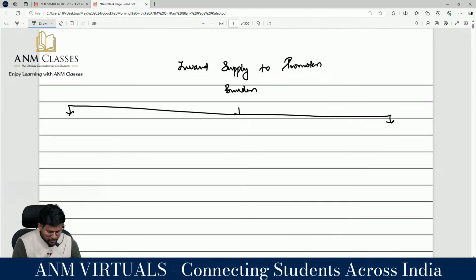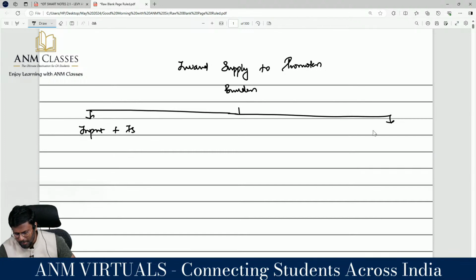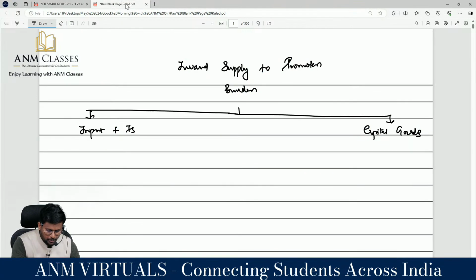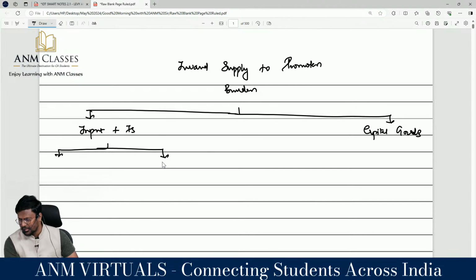Number 1, input and input services. Do you agree? Number 2, the second one, capital goods. This can be divided into two, right? Because here, look sir, they say moreover GST on capital goods separately. So input and input services in one category, and capital goods in another category. Can these inputs and input services be divided into two?